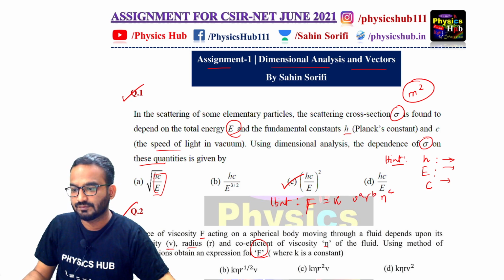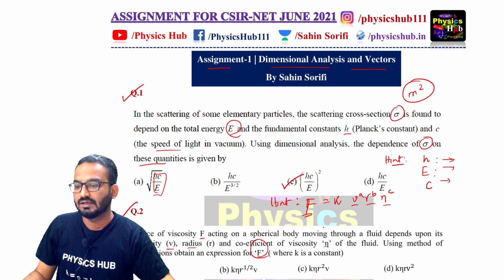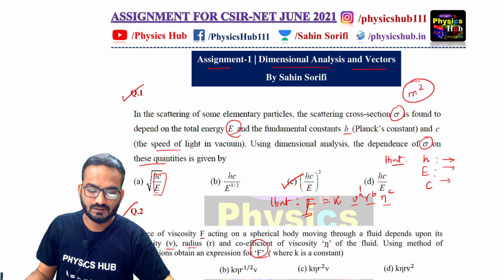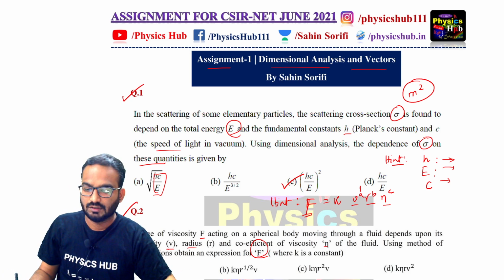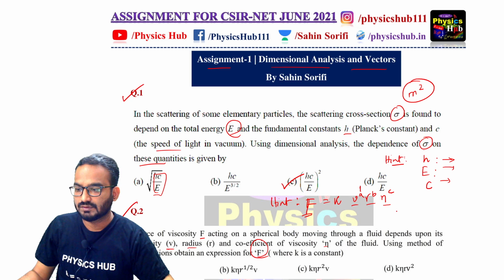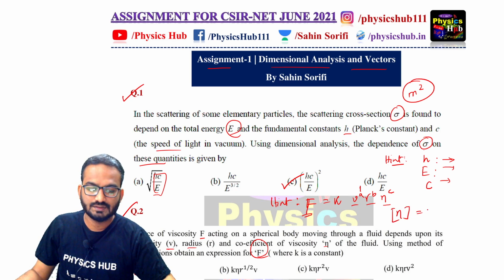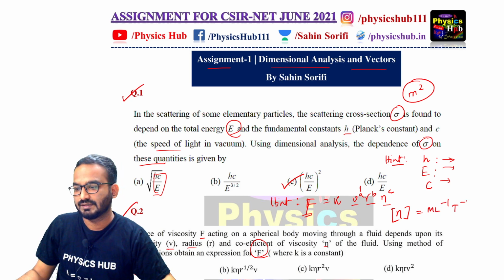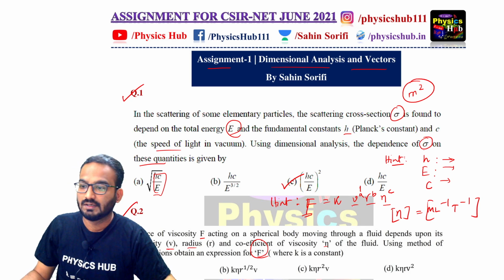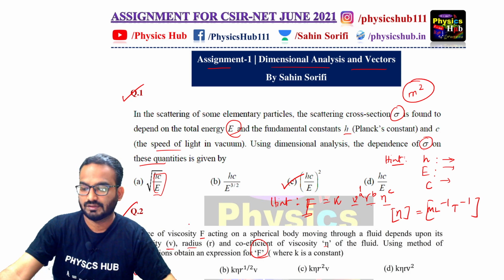Now you know the dimension of force, and you know the dimensions of v, r, and eta. Comparing the dimensions on both sides, left hand side and right hand side, you can easily find out the values of a, b, c, and that will give you the relation. If you find it, the answer you will get is option A. And for those who do not know the dimension of eta, let me give it to you. The dimension of eta is M L inverse T inverse. I hope you know the dimensions of the other quantities like velocity and r. So option A will come as the correct option.